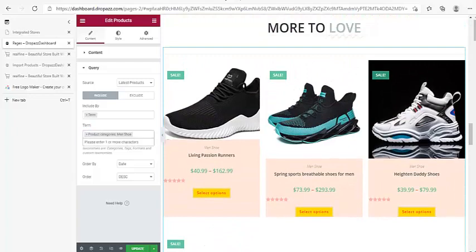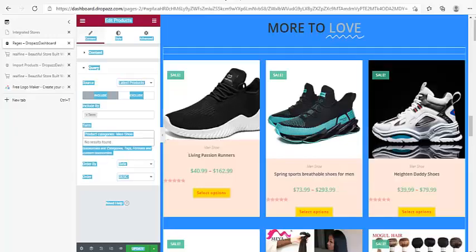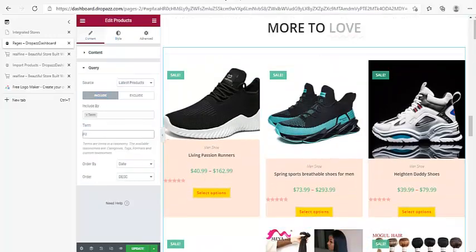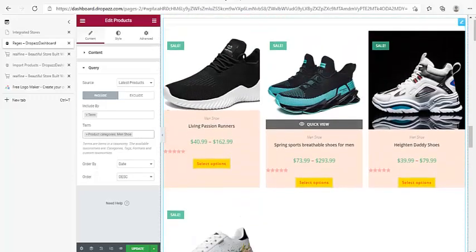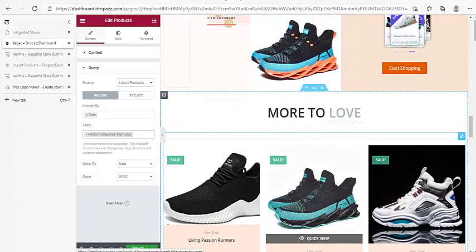Just click on it and type the category you want to show up. So just type shoe, and then you select it. For example, let me search shoe here, and it comes out based on the category you have. That's what you search here, and then it pops up exactly as we want it to be.